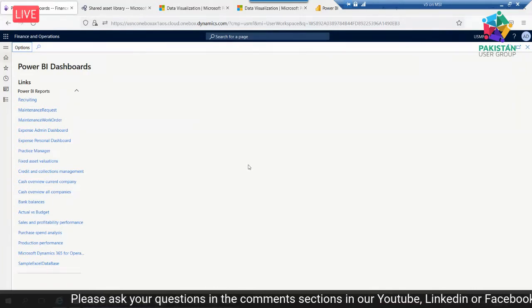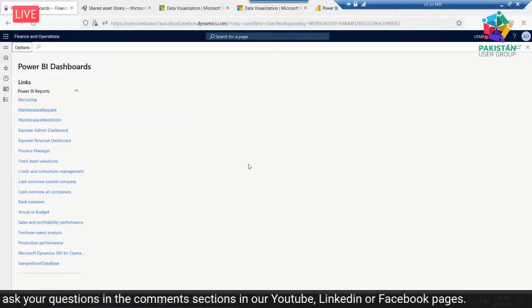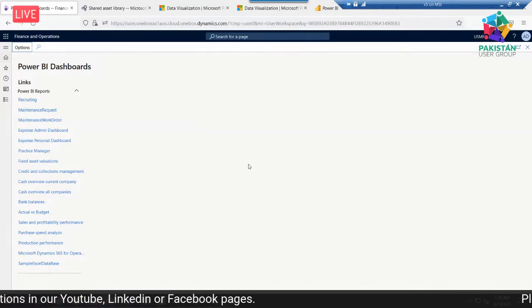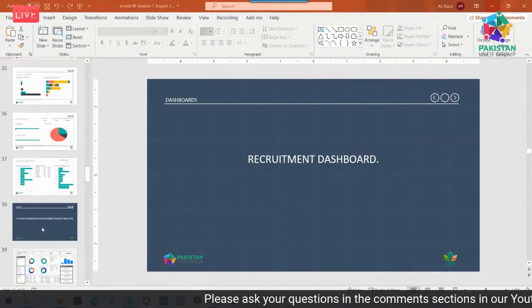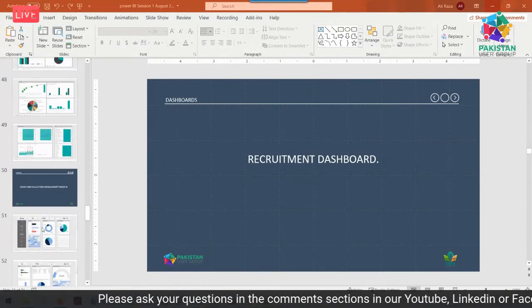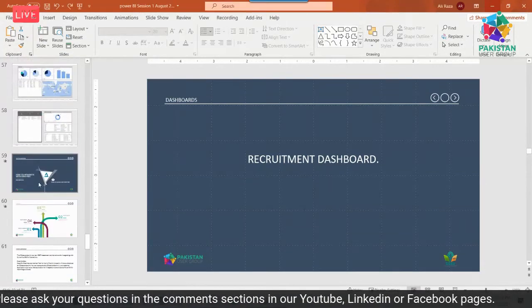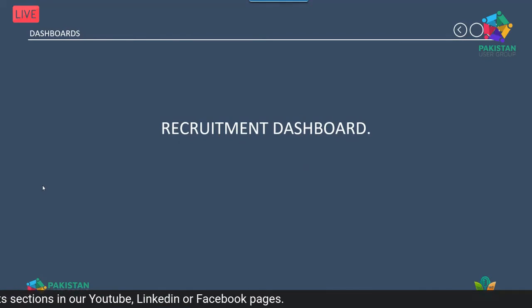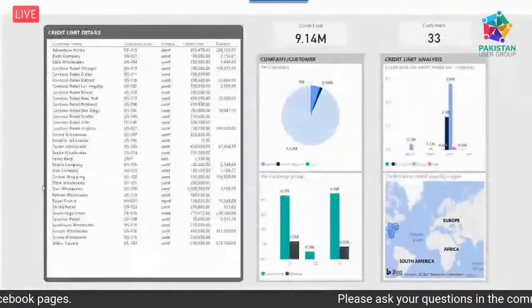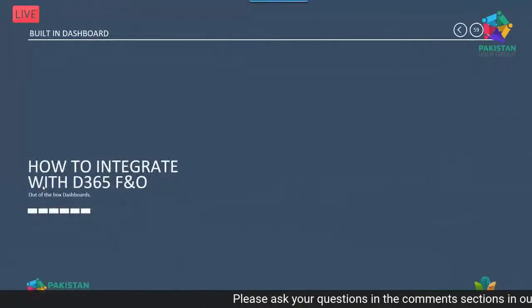Instead of going into more detail on the out of the box dashboard, I will show you how to connect with D365 for finance and operations. For this, I am going back to my slides to show a mixture of technical and functional areas. So, how to integrate with D365 for finance and operations?